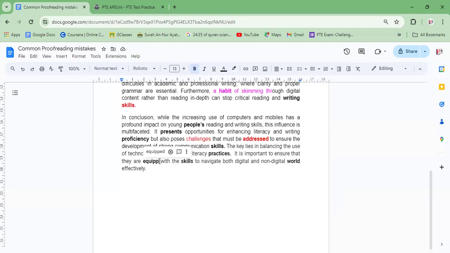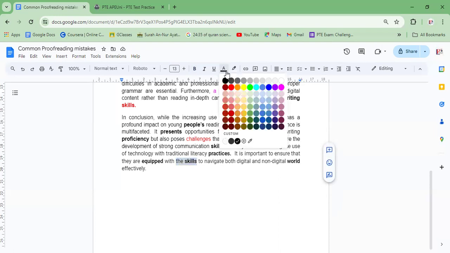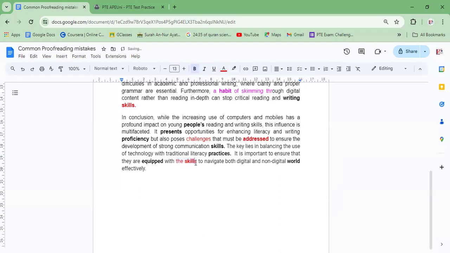Okay, so with is, am, are, was, were, and will be, we use ed form and ing form. Okay, so here it is, they are equipped with the skills. Okay, we usually use with the and are, we use singular, but why is it plural here? Okay, we use plural with the to specify something.